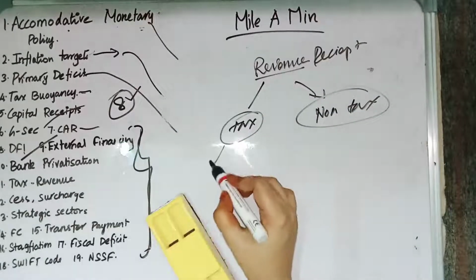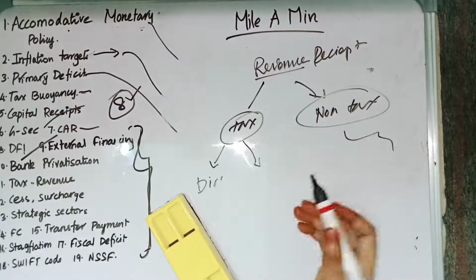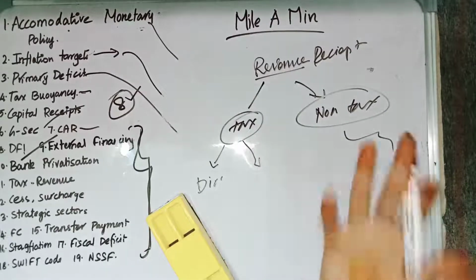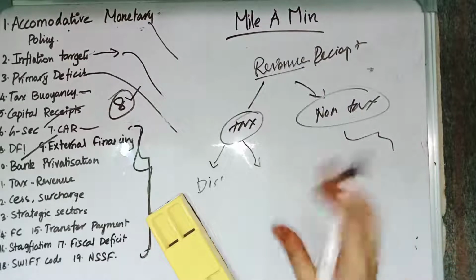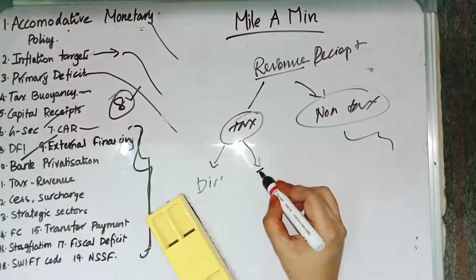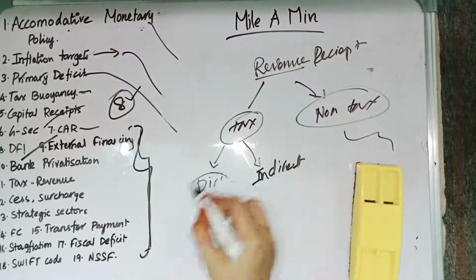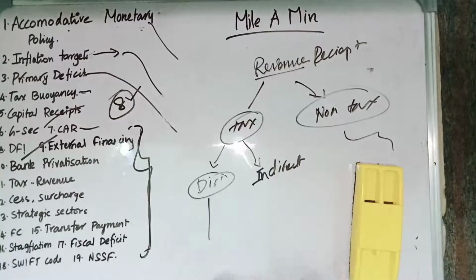In tax revenue, it has direct tax and indirect tax, and in non-tax revenue, it has many things, like from the postal department, from the transportation department, it is going to get some revenue. Those things come under non-tax. But under tax, we have direct tax as well as indirect tax. Under direct tax, we have the income tax, corporate tax, everything comes under direct tax.